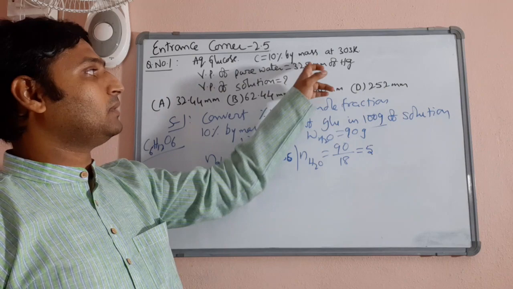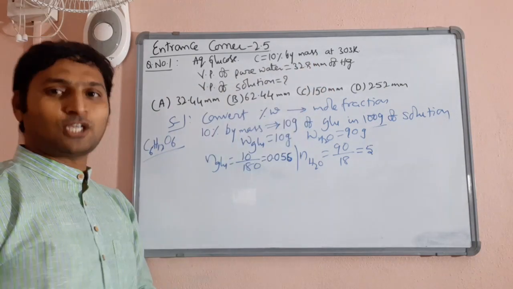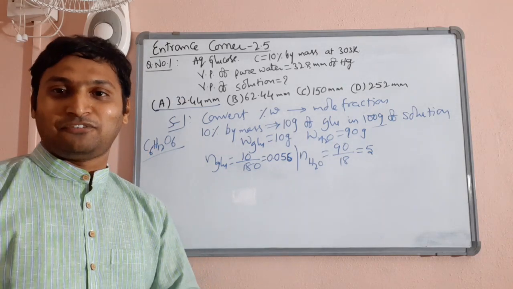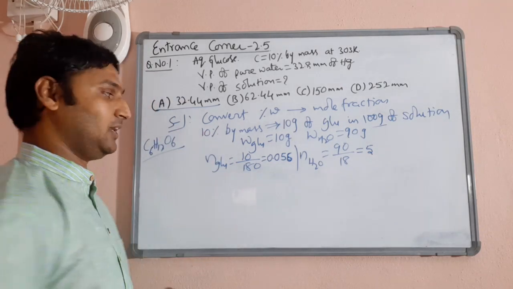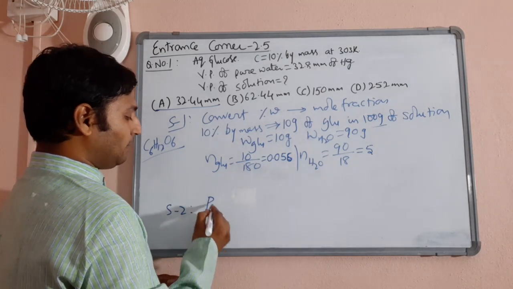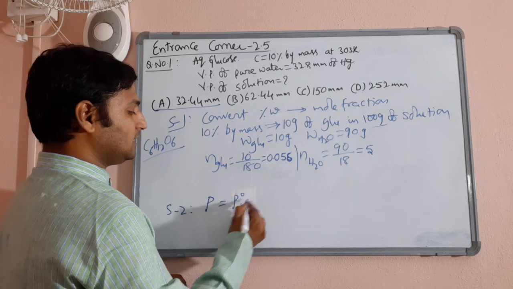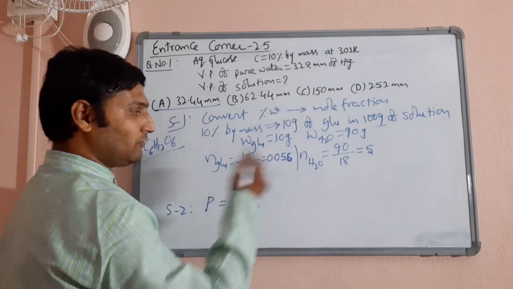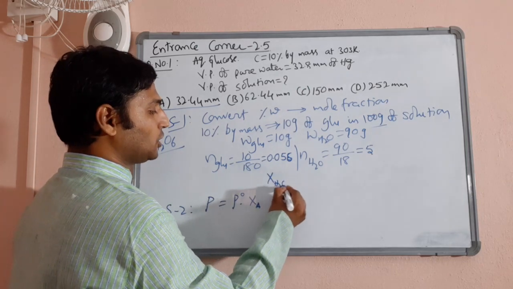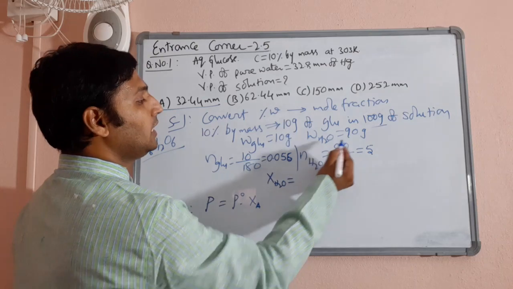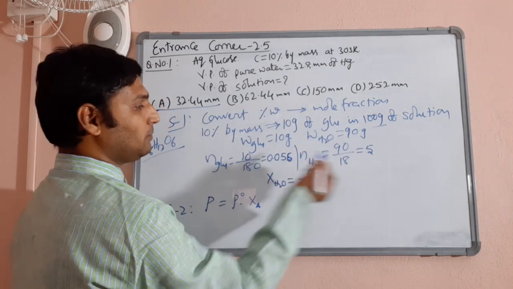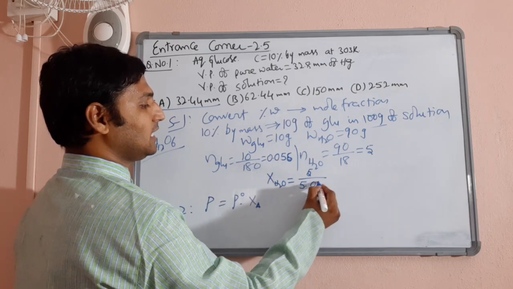Now come here. The vapor pressure of pure water is how much? 32.8. Which option is closest to it? I will do the whole calculation for you to get the same answer. We can check now. Step 2 is finding the vapor pressure of the solution by the formula P is equal to P naught into XA. I need the mole fraction of the solvent, right? What is the solvent here? Water. So the mole fraction of water should be equal to the number of moles of water divided by the total number of moles. What will be the total number of moles? 5.056.